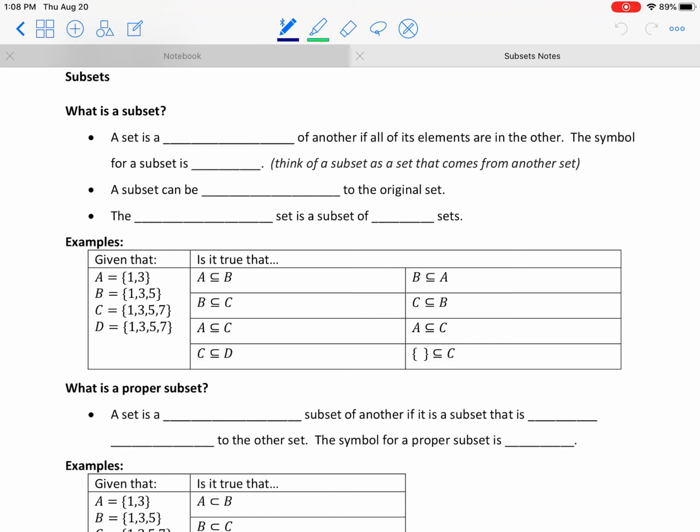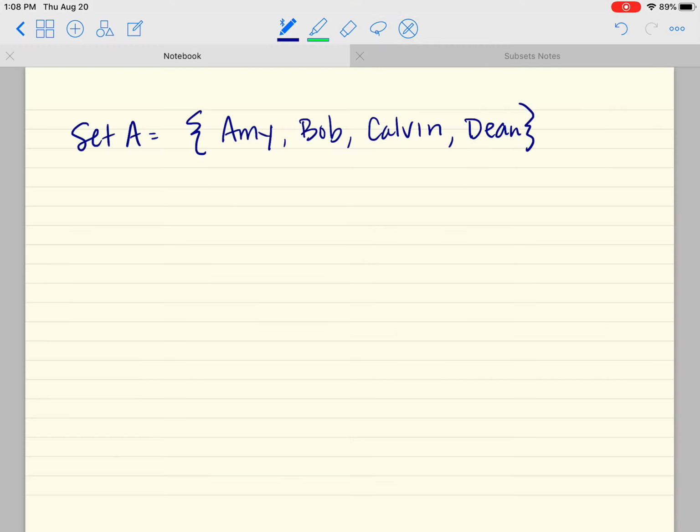For instance, let me just deviate from our notes for a second. Let's say that we have this set of friends. Okay, so set A is this group of 4 friends. A subset of this could be, well, let me make a new group of friends from the existing group. So let's say a subset B could be Amy and Bob and Calvin, right?